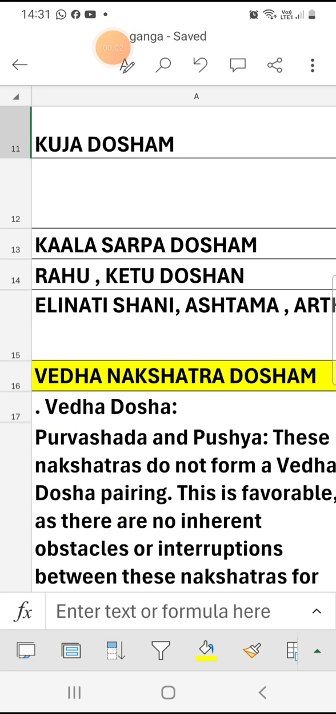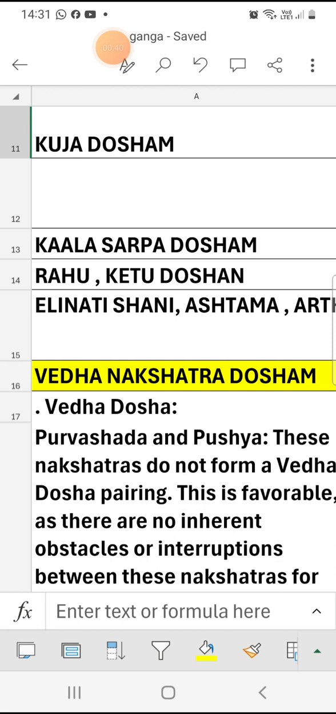Next, Rahu Ketu Dosham. What does Rahu Ketu Dosham mean? It is the position of Rahu and Ketu in the chart. If Rahu is in the Lagnam, then Ketu will be in the 7th position, which is the Vivahasthana. That is called Rahu Ketu Dosham. This is the 1-7 combination. If Ketu is in Lagnam, then Rahu will be in the 7th position, also Vivahasthana. Rahu Ketu Dosham also applies to 2-8 positions.